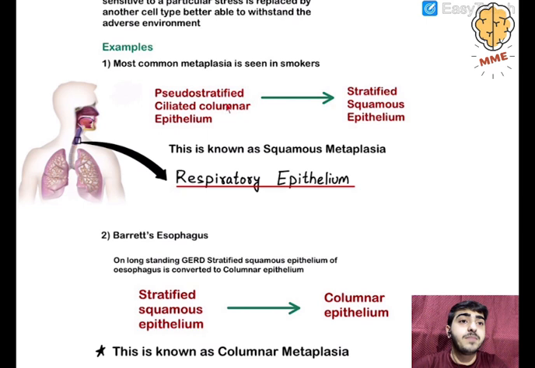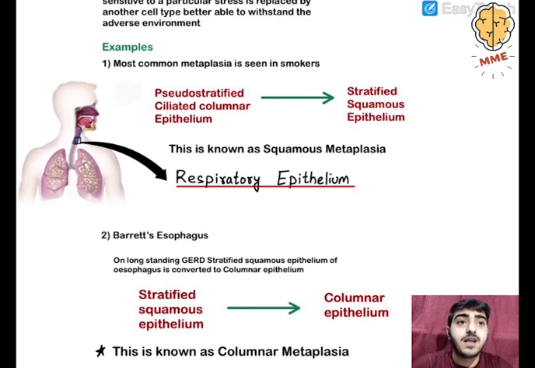Now in the columnar epithelium in the respiratory part, we see that there are several goblet cells. Goblet cells are responsible for secreting mucus. That mucus traps the foreign particles, and the toxins can be trapped inside the mucus and then expelled out of our body. So this function is getting lost.